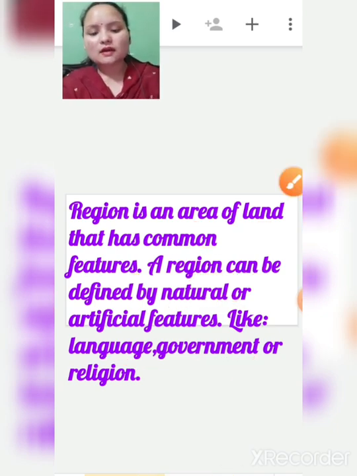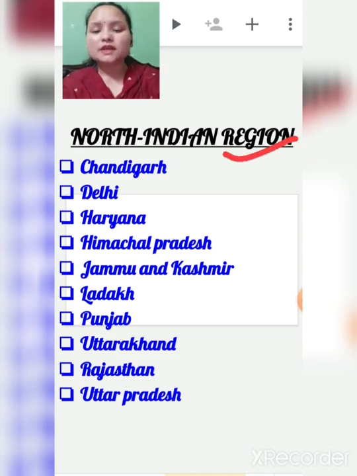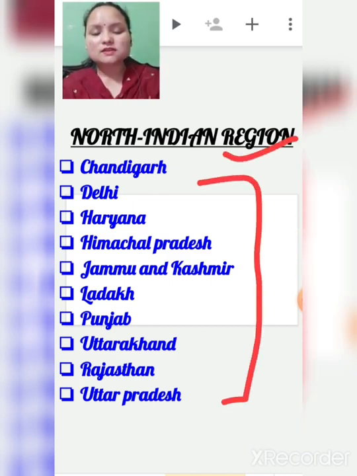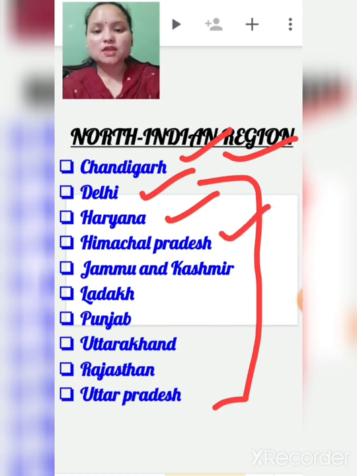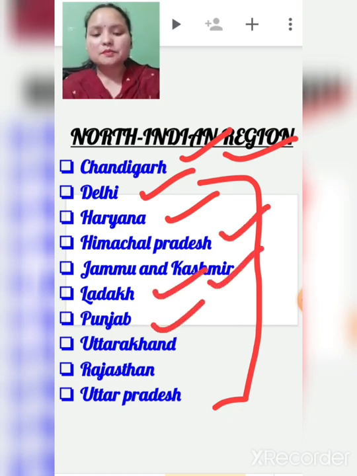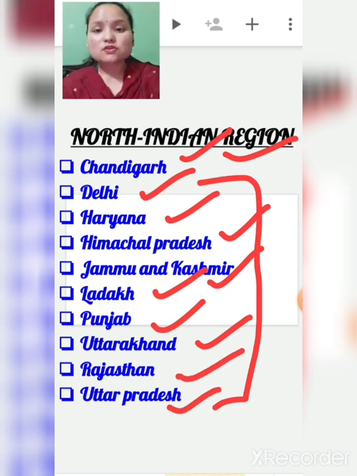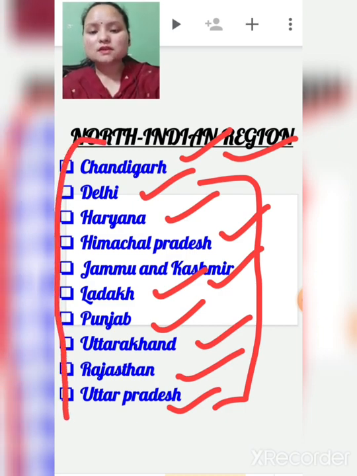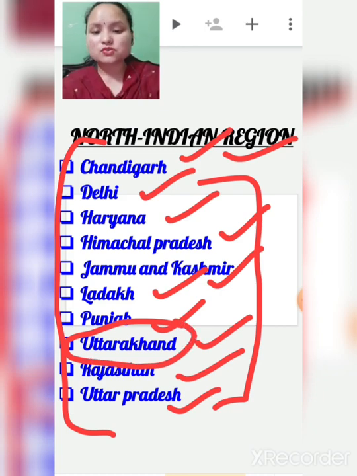Here I have taken the North Indian region. These are some states which come under the North Indian region: Chandigarh, Delhi, Haryana, Himachal Pradesh, Jammu and Kashmir, Ladakh, Punjab, Uttarakhand, Rajasthan, and Uttar Pradesh. From this you can choose one state. As an example, I have chosen Uttarakhand. You can choose any other state and collect clothing information regarding that state.